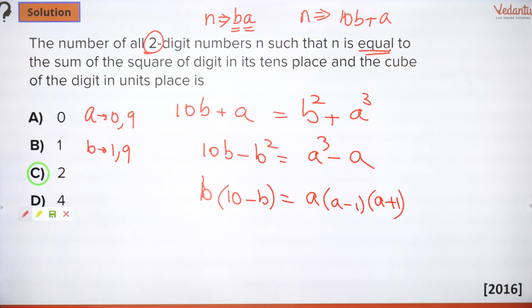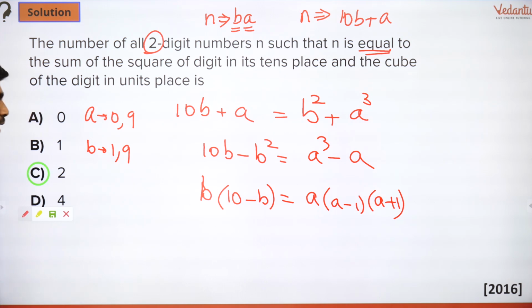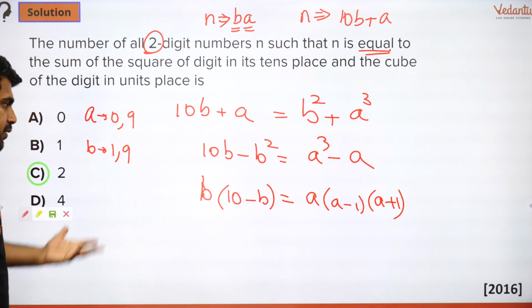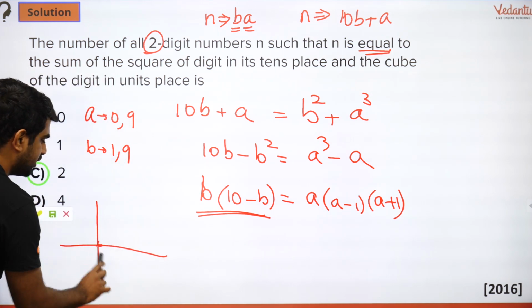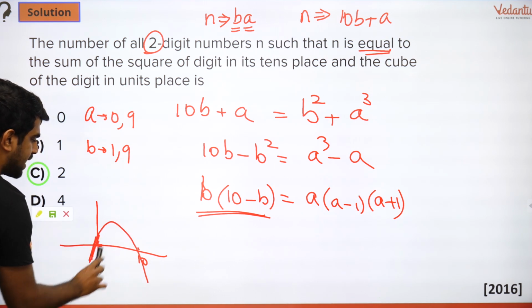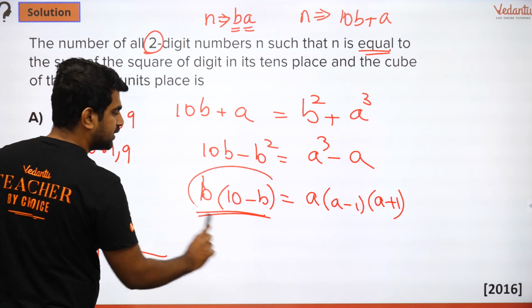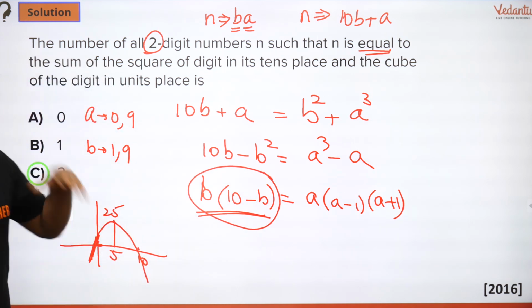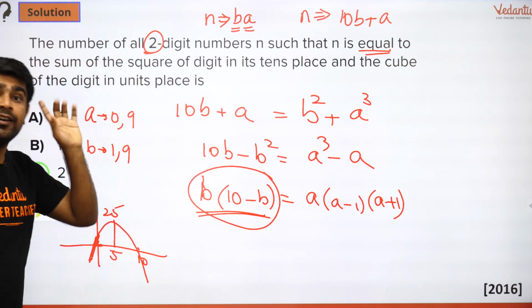Now let's try to use this equation to solve my entire question. Okay, what do I do here? Let's say my a is 0. Or let me take a different approach, guys. So look at the graph of this. This is a quadratic, right? So it has 0 and 10 as roots. So what do you think will be the maximum value? The maximum value will be at 5 and that value will be 25. So this expression on the left hand side will have a maximum value of 25 at b equal to 5. Okay, I will tell why it is useful.